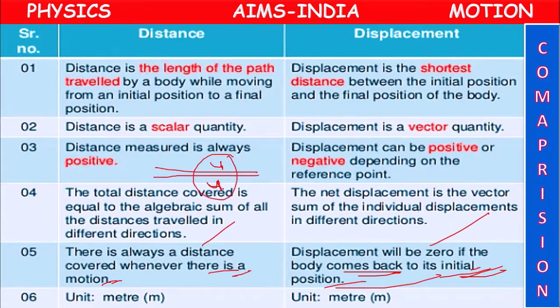But displacement is plus 4 going forward and minus 4 coming backward, which cancel, so 0 displacement. So distance can never be 0 when in motion, but displacement can be 0 if it comes back to the initial position. The SI unit is meter and the CGS unit is centimeter. In this way we can compare distance and displacement.